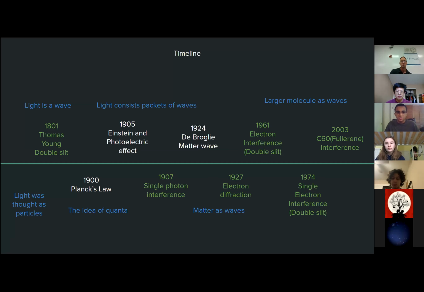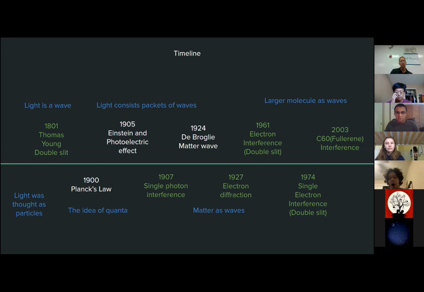So here is a timeline of how this wave-particle duality was discovered. At first, in 1801, Thomas Young conducted the double-slit experiment with light that proved light is a wave. Planck's law came out in 1900. Einstein published the photoelectric effect in 1905 that shows that a photon is a particle. Then comes the single photon interference, and then electron diffraction, electron interference and single electron interference.